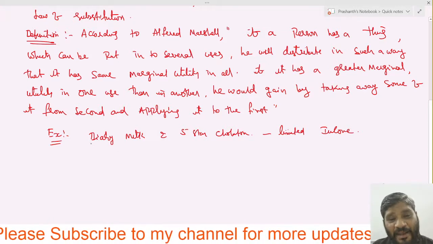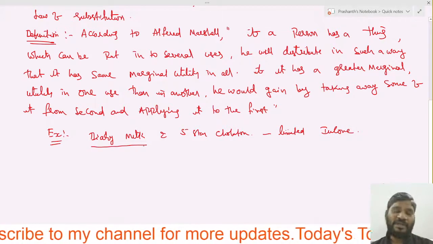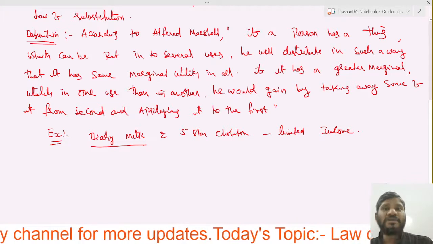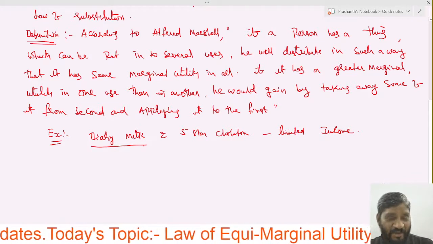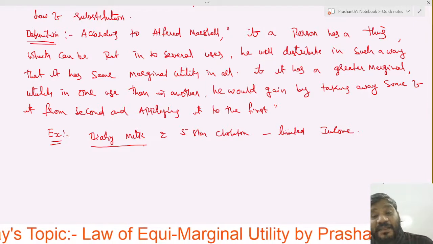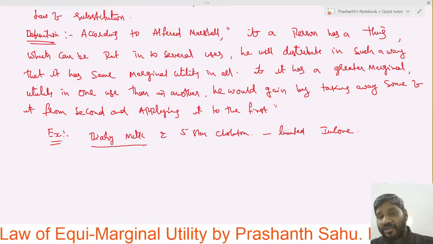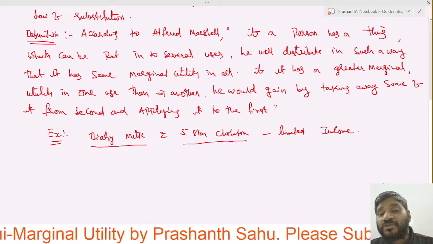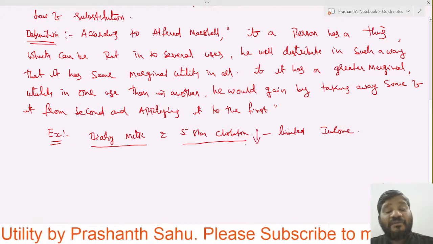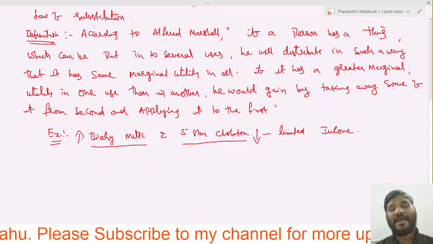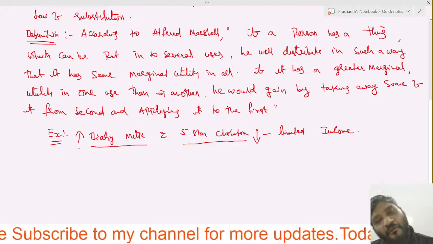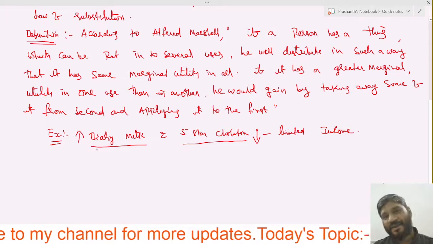Dairy Milk is giving more satisfaction than the 5-star. So he will reduce the 5-star and increase the Dairy Milk.